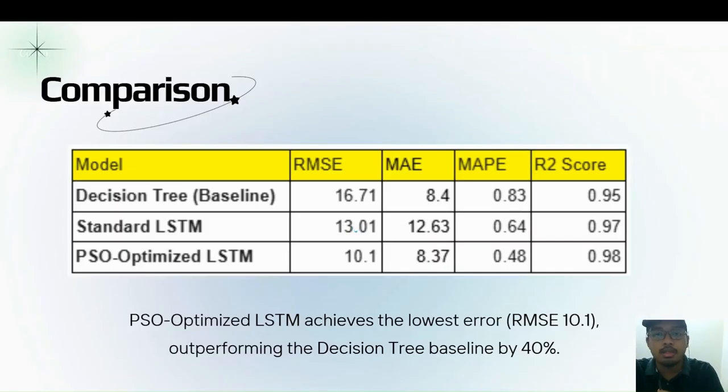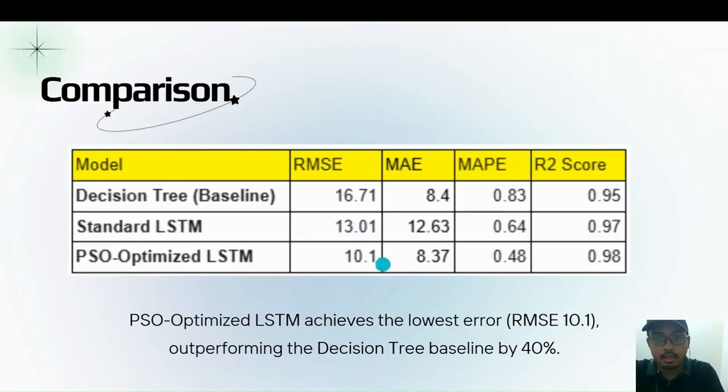Looking at the data, we can see that the decision tree has the highest error with RMSE of 16.71. That's actually quite high. This means that a simple regression tree struggles to capture the complex time series dependencies of the stock market. The standard LSTM improved on the decision tree with RMSE of 13.01.